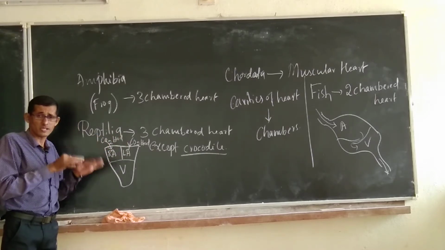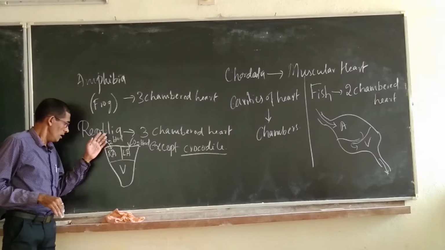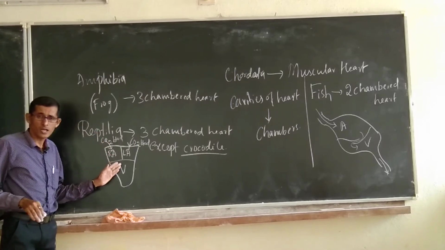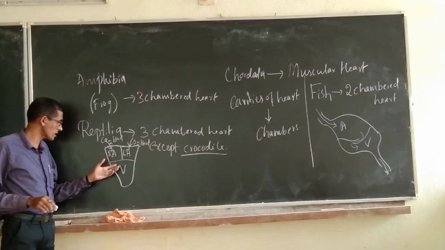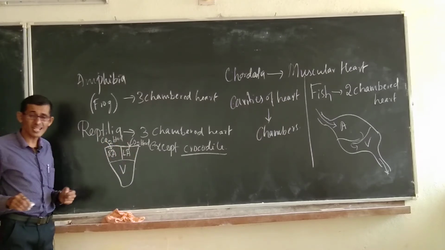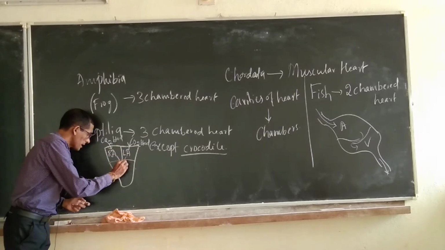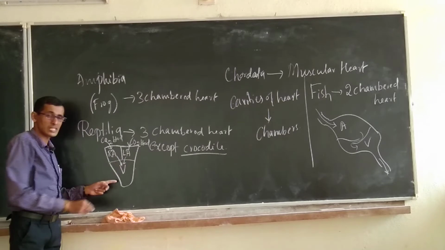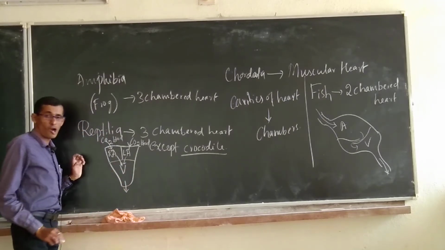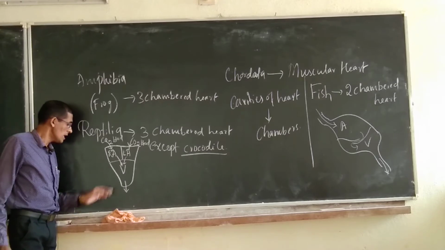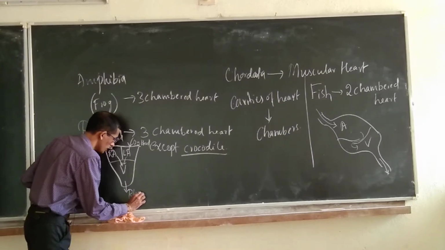Deoxygenated blood means having a high percentage of carbon dioxide from the body parts. The right auricle receives carbon dioxide content blood from the body parts. The left auricle receives oxygenated blood from the lungs, and later both bloods will enter into the ventricle, and here mixing of both bloods will be there, that is oxygenated blood and deoxygenated blood, and the ventricle will pump that blood to the body parts.